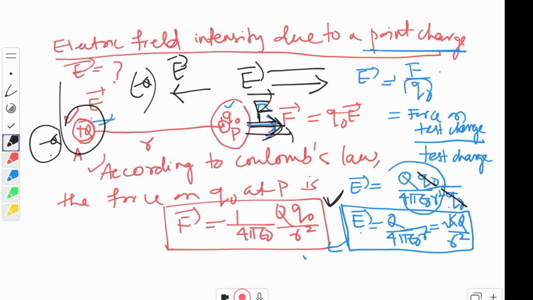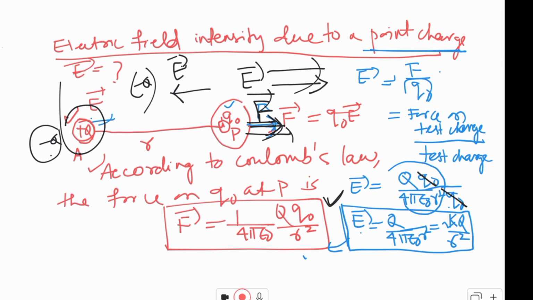When plus q, then it is in this direction. Is it clear children? Now how to write the electric field intensity in vector form? Okay, one more thing children, I am forgetting. Let us draw a graph. Electric field versus the distance r.